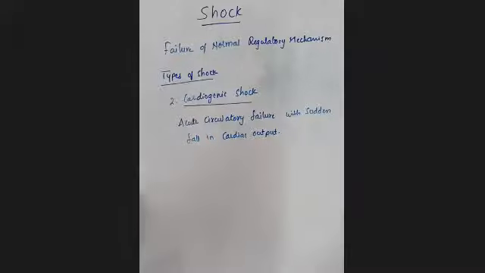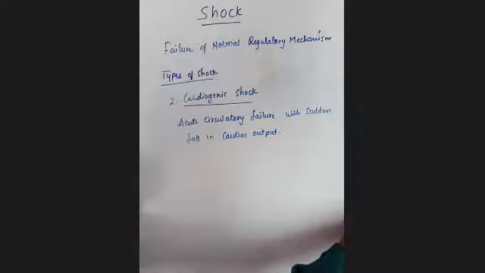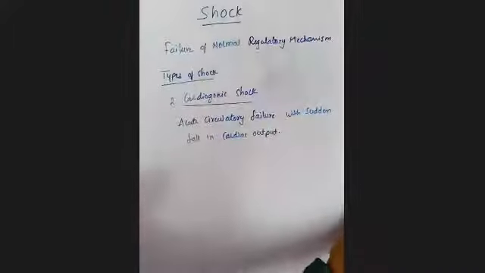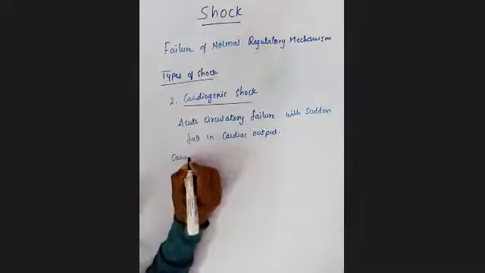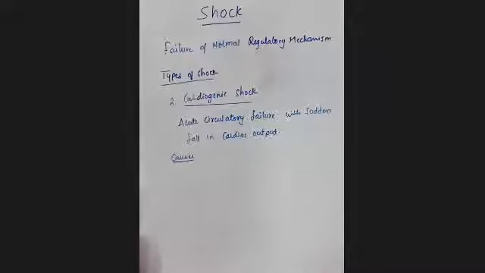Clear, so what is this cardiogenic shock? Here it's because of acute circulatory failure with sudden fall in the cardiac output. Because of this sudden fall in the cardiac output, the shock that results is known as cardiogenic shock. Now we'll see what the different causes for this cardiogenic shock are.